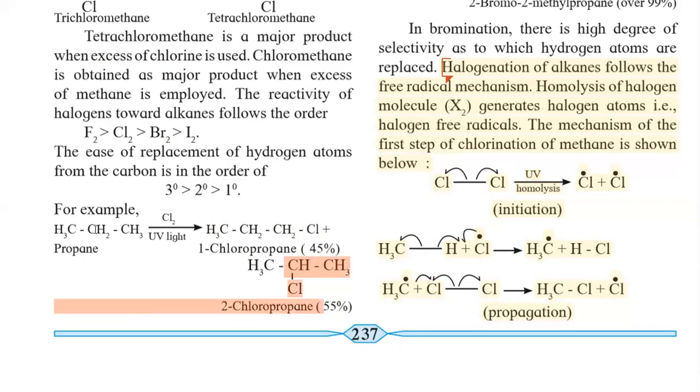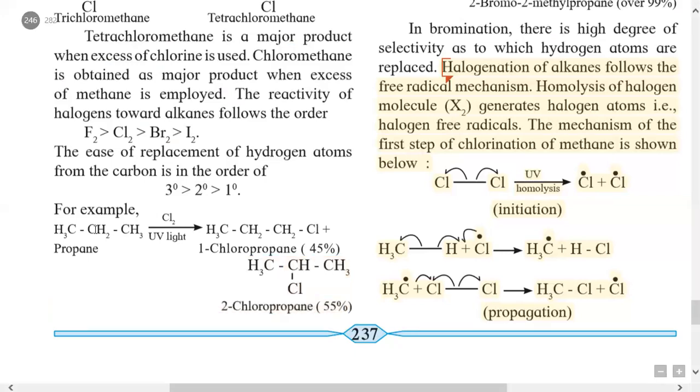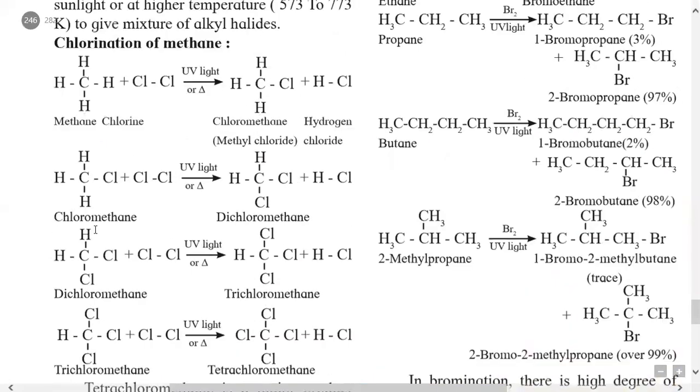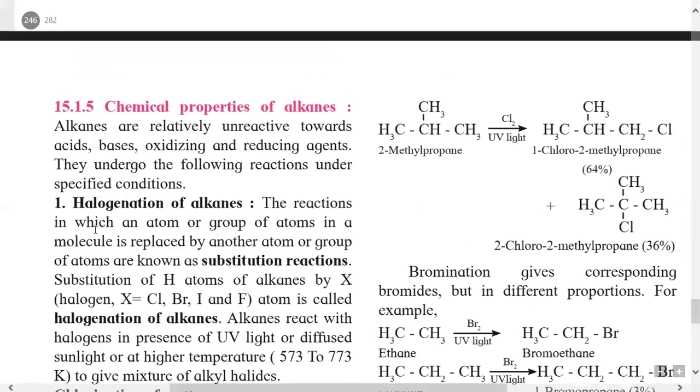In 1-chloropropane, hydrogen atom from primary carbon atom is substituted, and in 2-chlorobutane, hydrogen atom from secondary carbon is substituted, which gets 55% product, that is a major product. So this is the example of how the reactivity of tertiary carbon is greater than secondary than primary. Here, more examples of this type.